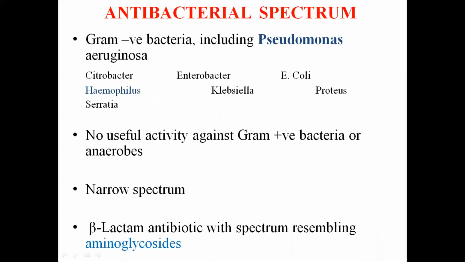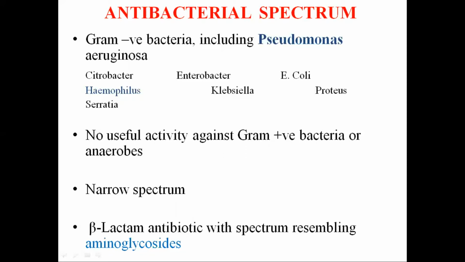If we see the antibacterial spectrum, it has very good activity against gram-negative organisms like Pseudomonas aeruginosa, also Citrobacter, Haemophilus, Serratia species, Enterobacter, Klebsiella, E. coli, and Proteus. It has no useful activity against the gram-positive organisms and against the anaerobes.